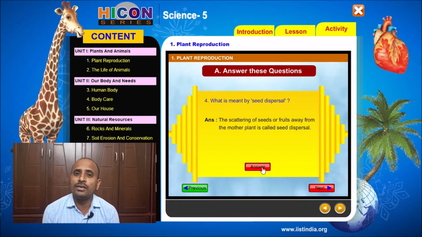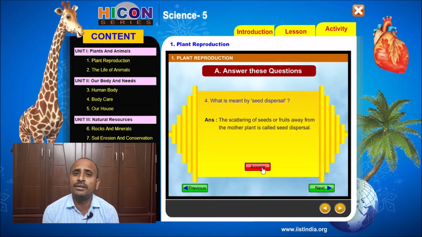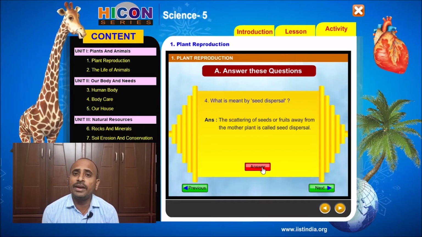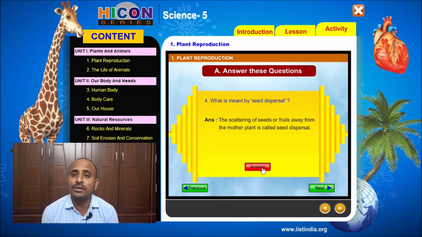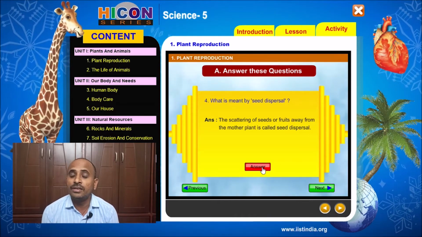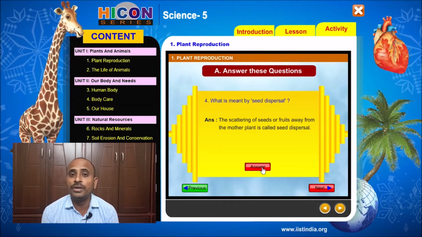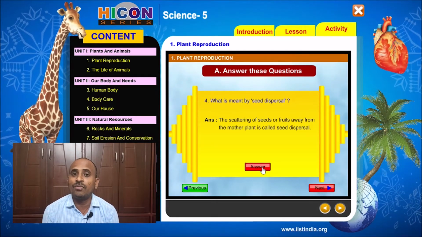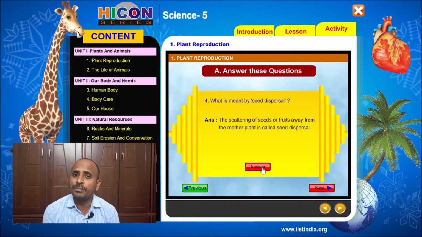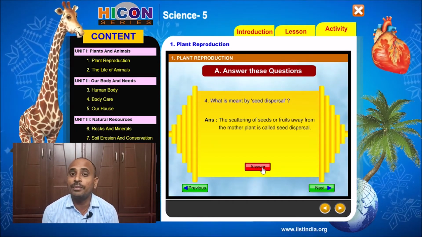If all the seeds fell down near the mother plant, they cannot grow, because there will be crowding of the plants, and there will be competition for light and water between the plants. So this does not happen in nature.